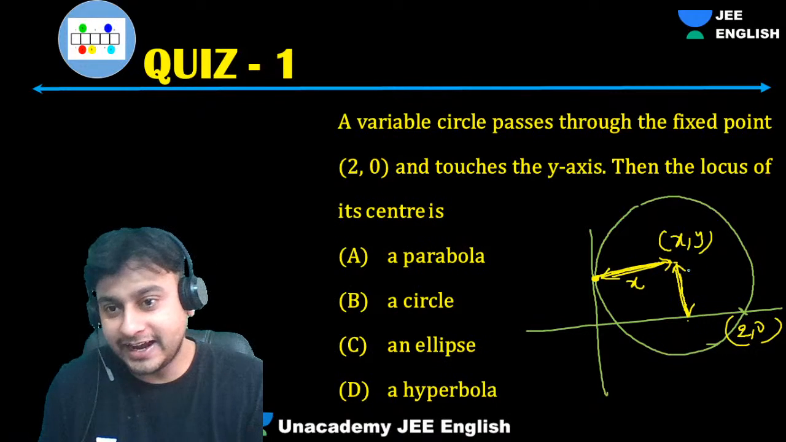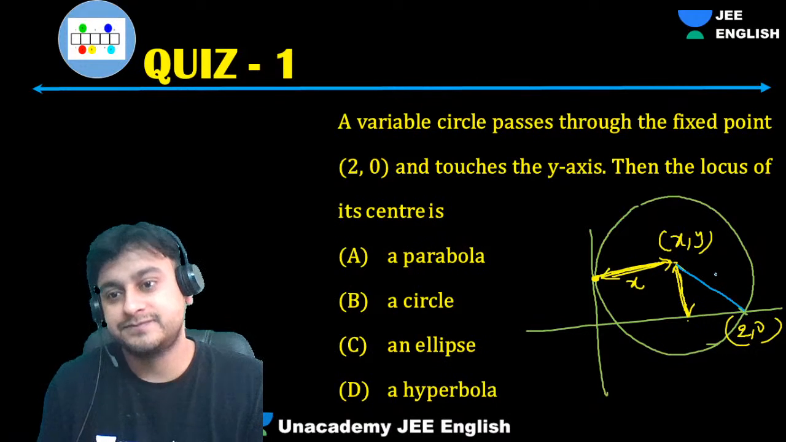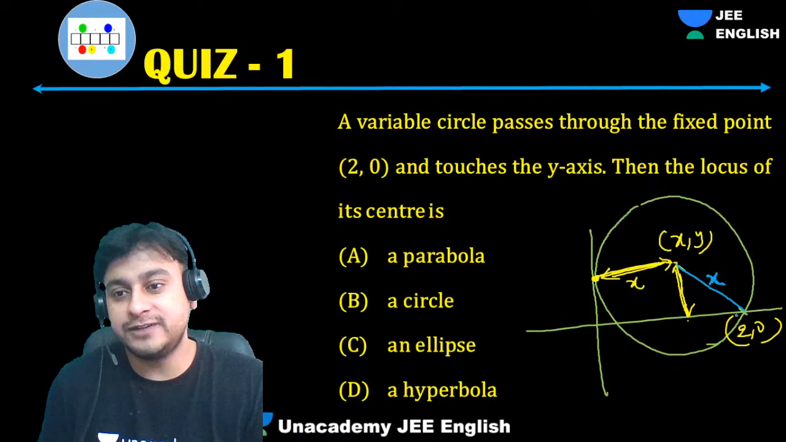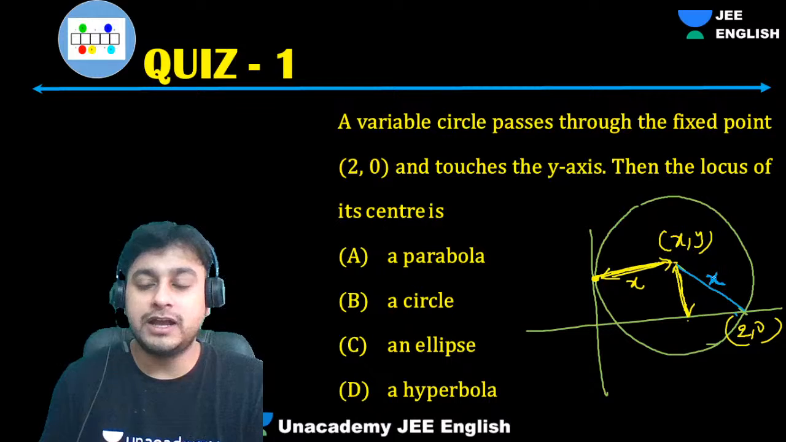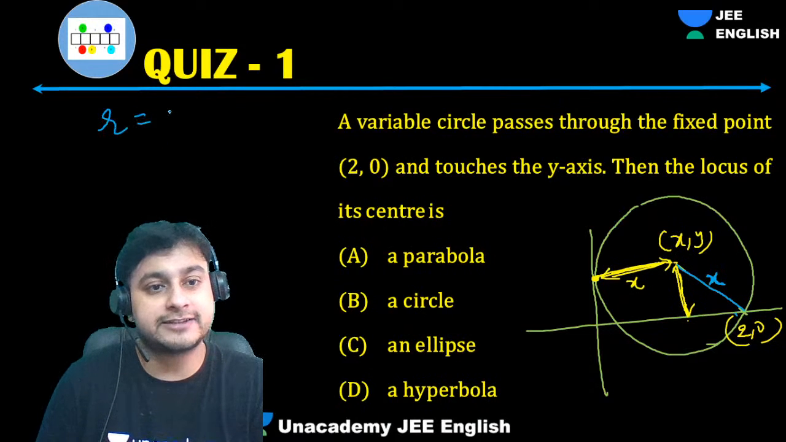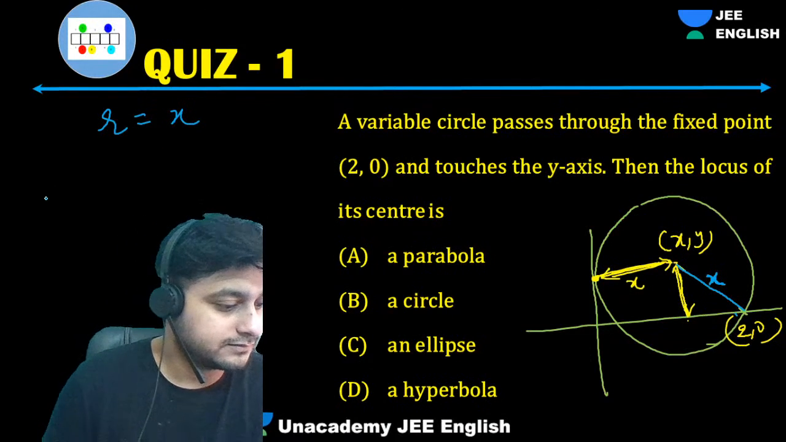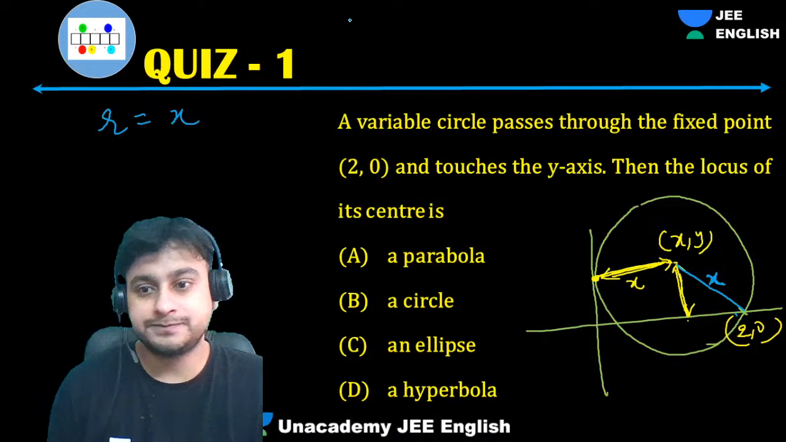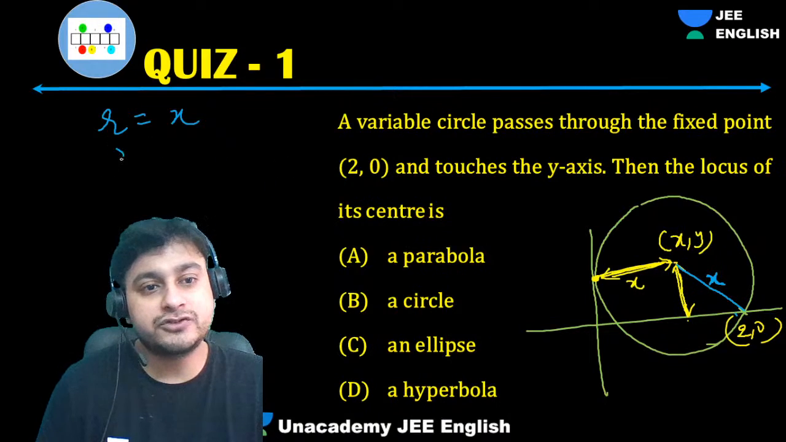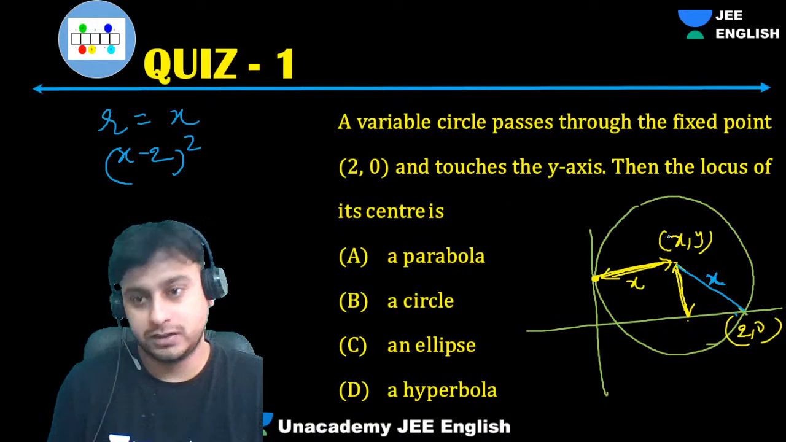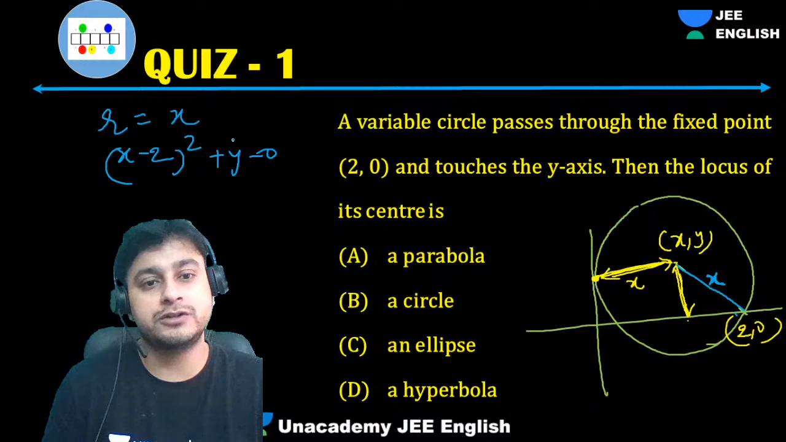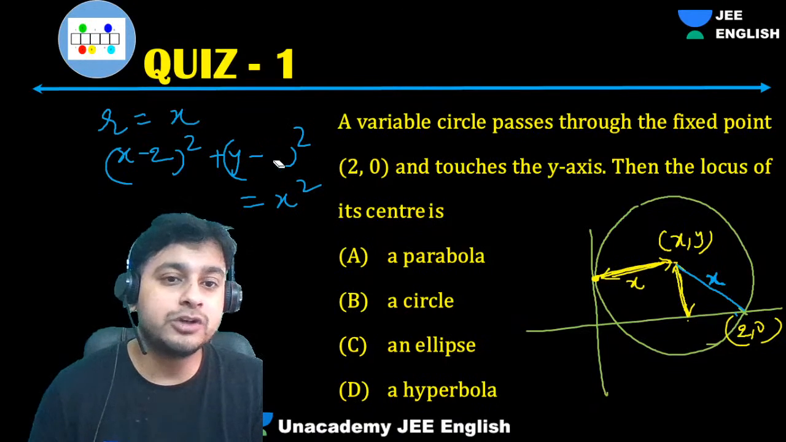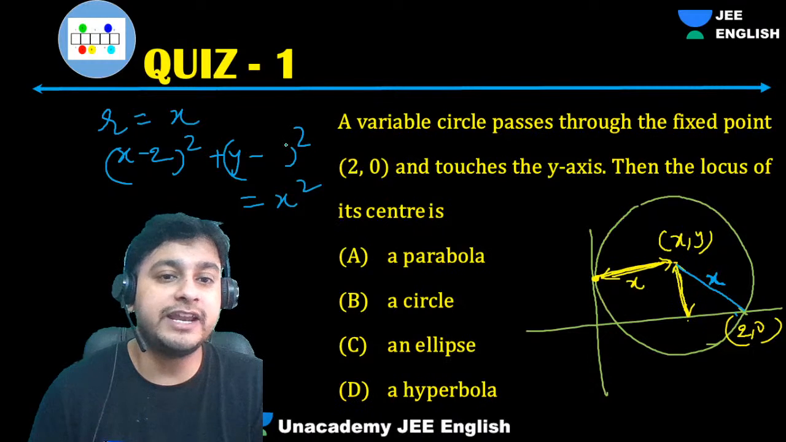Obviously, this distance will also be the radius, so this will also be x. So the distance between these 2 points will be x. Can I use the distance formula and equate it to r square, where r is x? So we get (x minus 2) whole square plus (y minus 0) whole square equals x square. Simple.